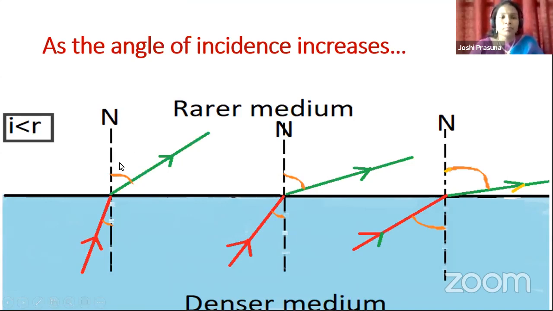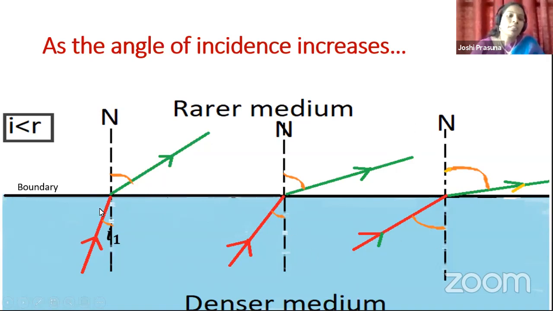Okay, children. First of all, I am choosing a ray with some angle of incidence. This is the angle of incidence, I1, this is the boundary, and these are the normals I have drawn.